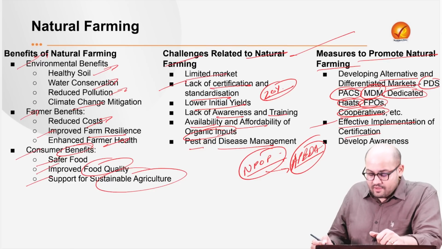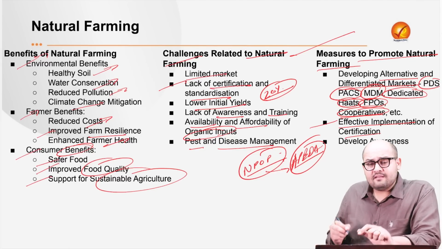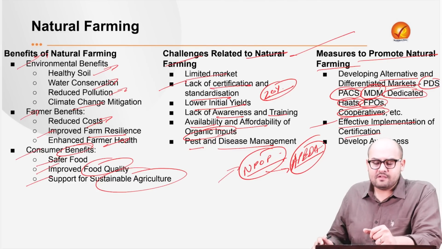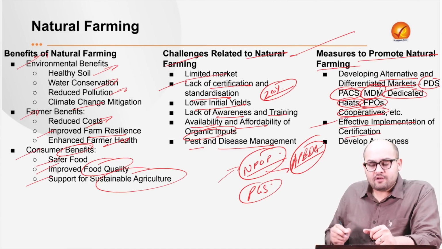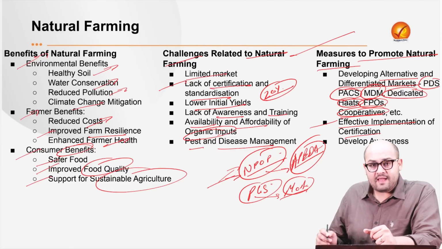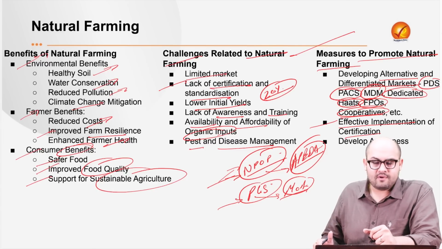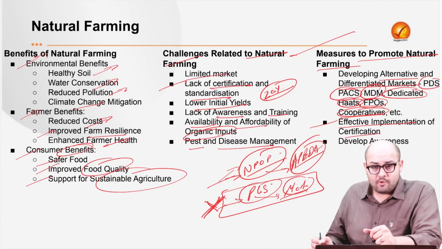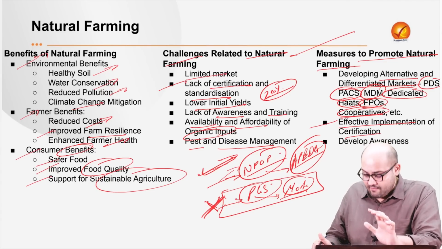Now, this is the National Program for Organic Production. And then we have got the APEDA. Now, please understand that whenever you have a particular product which is to be exported, we need the NPOP certification. Then we have got the PGS system, Participatory Guarantee Scheme system. Now, this is under the Ministry of Agriculture. Now, this is done by a particular institution under the ministry, whereas the PGS is a community-driven system, right? Now, this is not required for export, whereas for export you need NPOP. So this is the certification mechanism we have as of now.